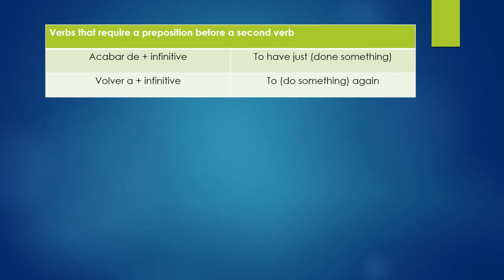Two other ones that you're going to see very often, acabar de, to have just done something, and volver a, to do something again.